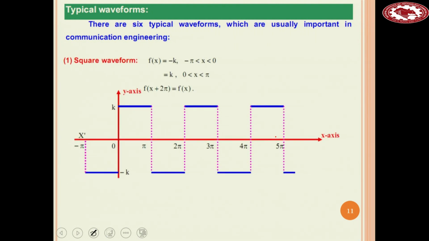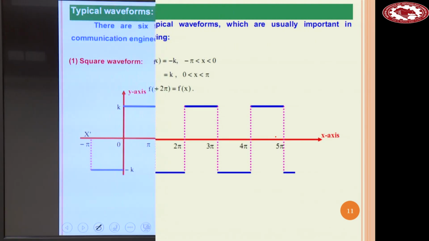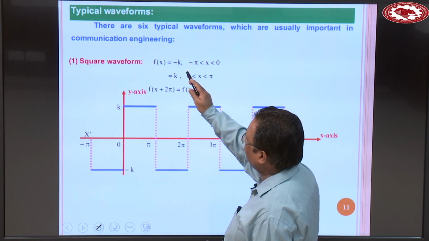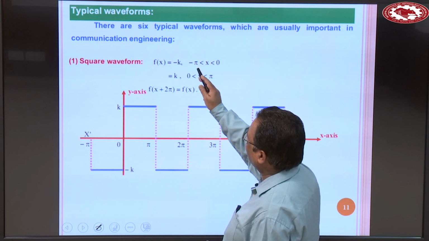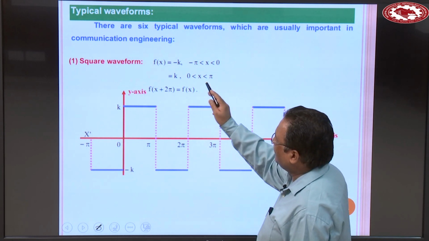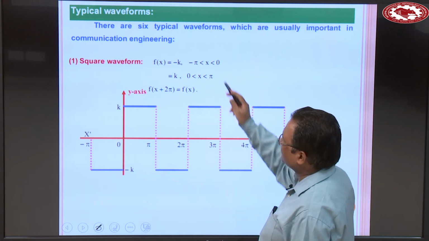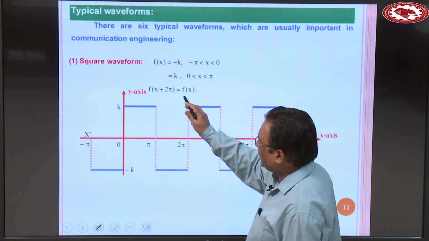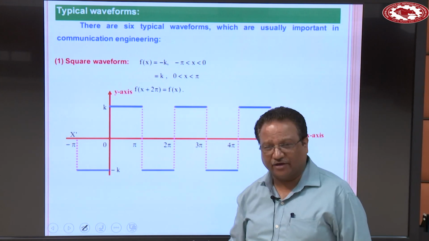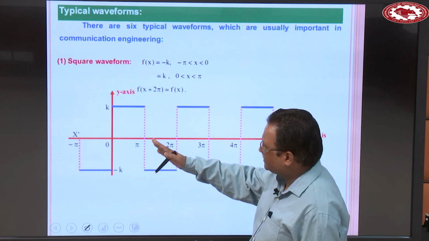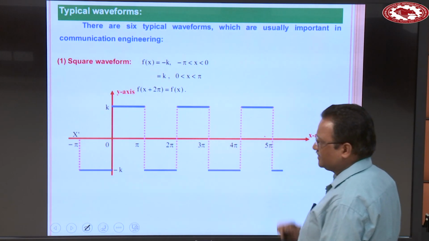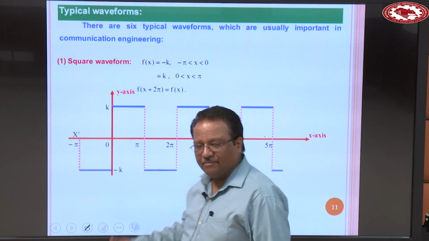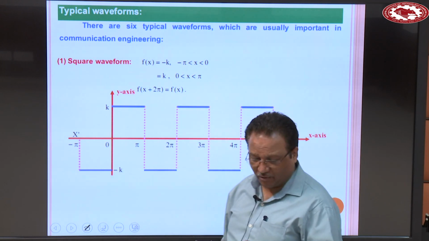The first waveform is known as the square waveform, and it is defined by the function f(x) is equal to minus k when x is between minus pi to 0 and plus k when x is between 0 to pi. This means x is equal to 0 is the point of discontinuity, and f(x plus 2 pi) is equal to f(x). This means the function is periodic. Clear? And the shape of this waveform is like this. Now develop a Fourier series of such waveforms.